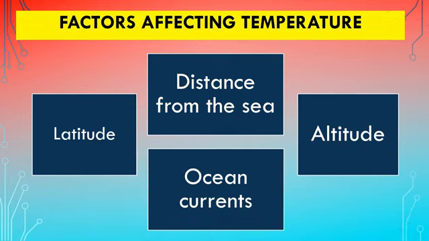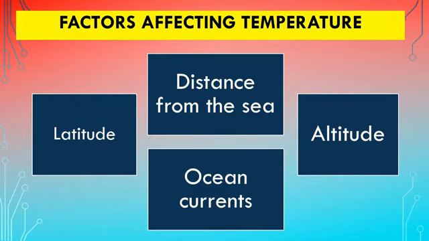In this segment, we will study about the factors which affect the 5 elements of weather and climate. First, we have temperature. Temperature of a place gets affected by latitude, altitude, distance from the sea, and ocean currents. Latitudinal location of any place affects the temperature. We divide the globe into 3 parts, that is torrid, temperate and frigid zone, on the basis of latitude.